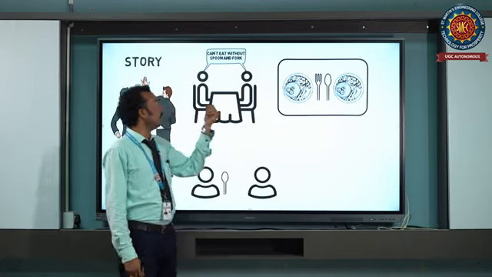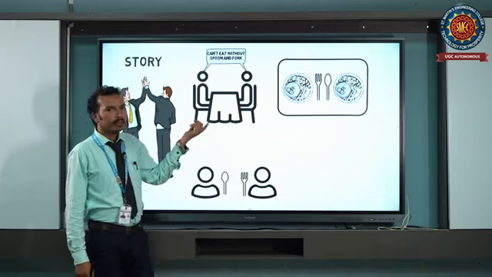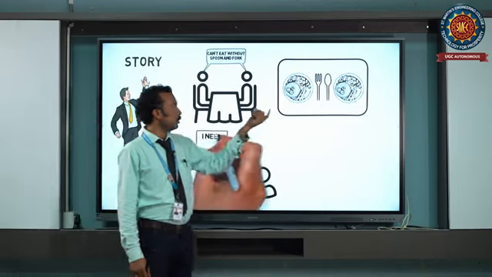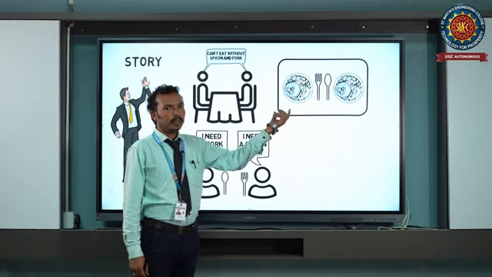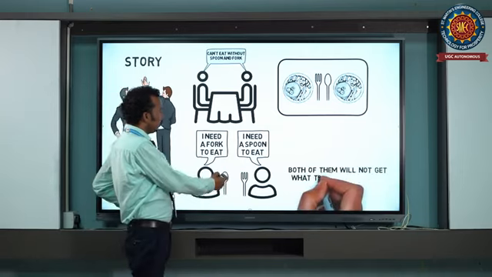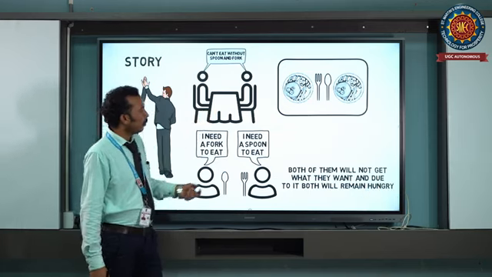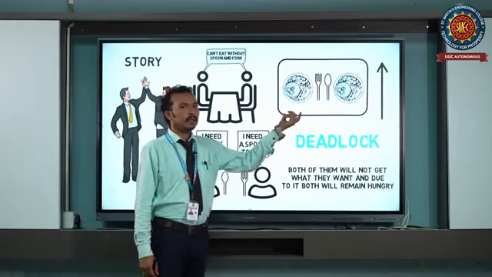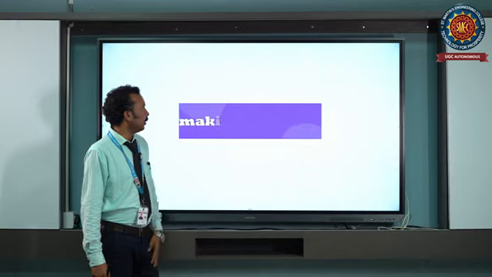If one utensil is used by one friend and the other by the other person, then they won't be able to eat the meal. In this case, both are hungry and both are waiting for the resources. Only when they have both utensils can they complete their ordered food and eat. We can assume that the utensils are resources and the two friends are processes. Both are waiting. In this situation, no one will complete the meal because the resources are not available. So here the deadlock will occur.